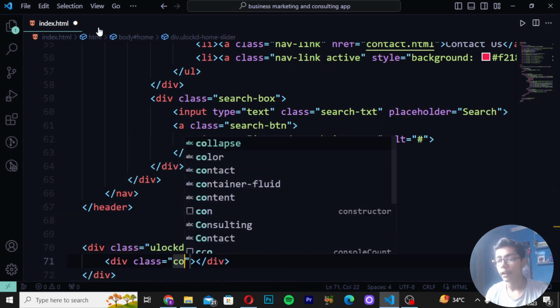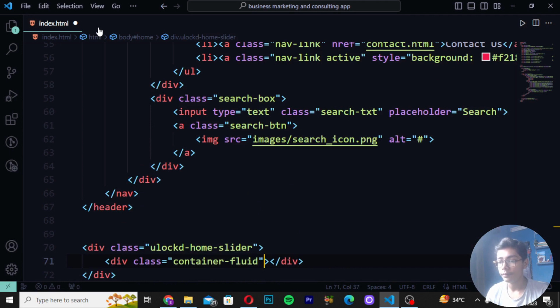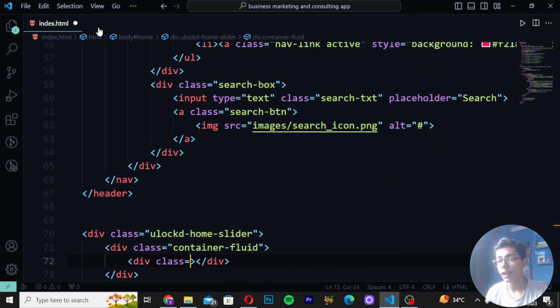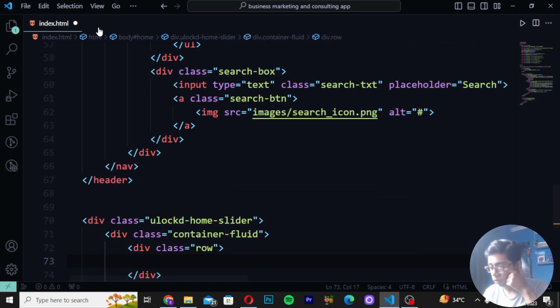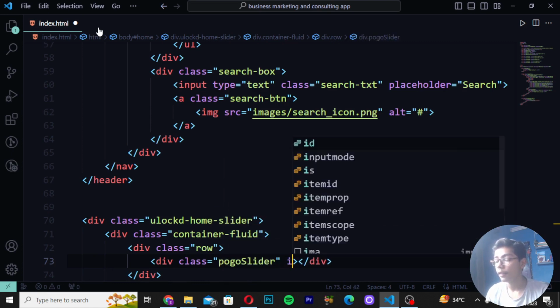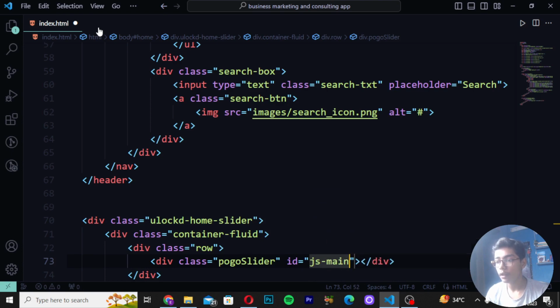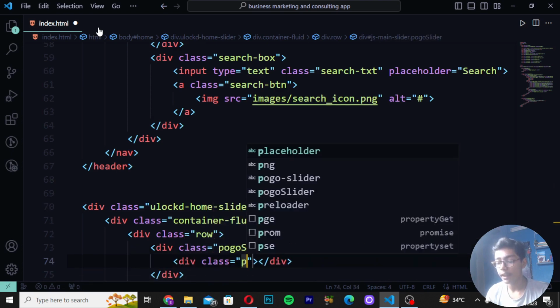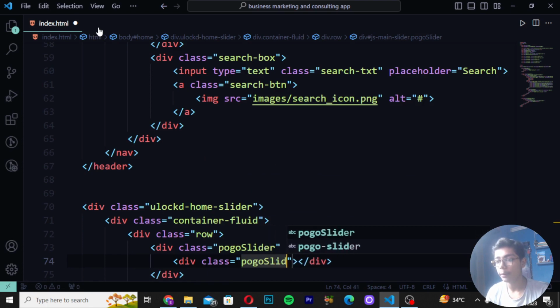Then write here div class as container fluid, write here div class row. Sorry about that. So you can see we have just written all the stuff like we want here, and then I will be now creating div class again as pogo slider, and here I will be writing id js main slider. Then you have to now just write here div class as pogo slider. So here again I will be writing that.